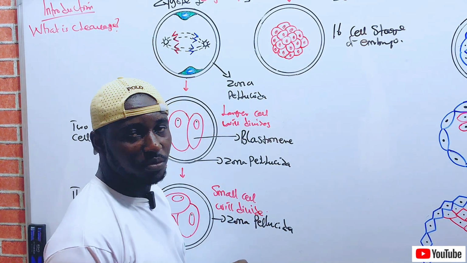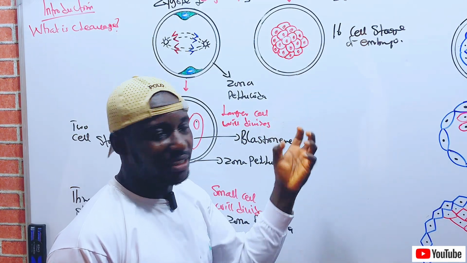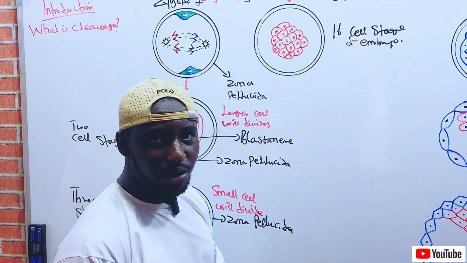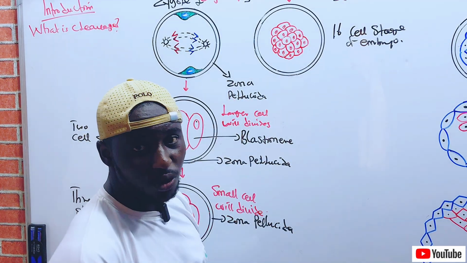Now, watch. Here requires a critical understanding. This is the sixteen cell stage of the embryo, the early embryo, which is the zygote.